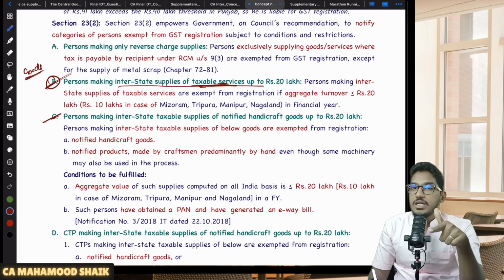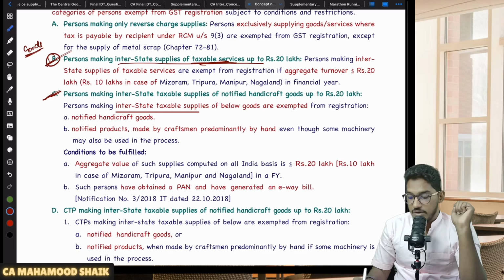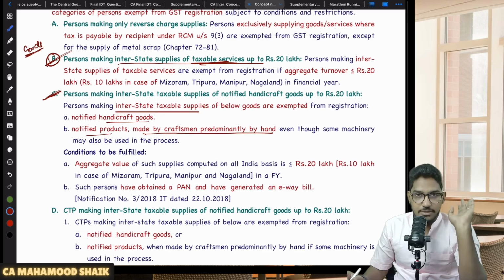But in case I'm making interstate supply of goods, do I become liable for compulsory registration or not? Practically, yes. But for one category of interstate supply of goods, they have given a relaxation. What is that relaxation? If you are a person making interstate taxable supply of certain notified goods, which goods, sir? Notified handicraft goods or notified products made by craftsmen predominantly by hand.